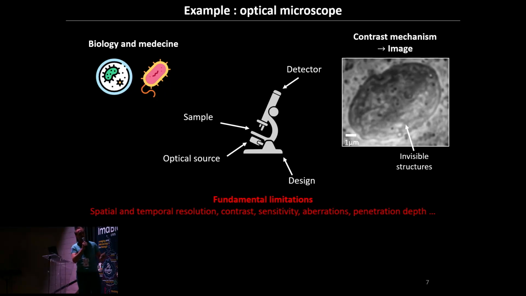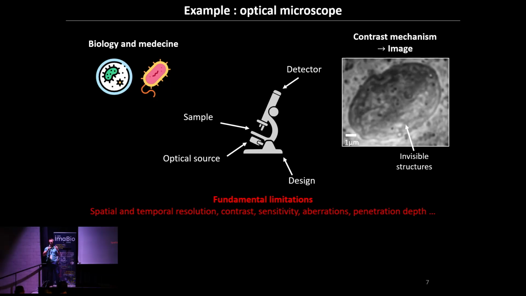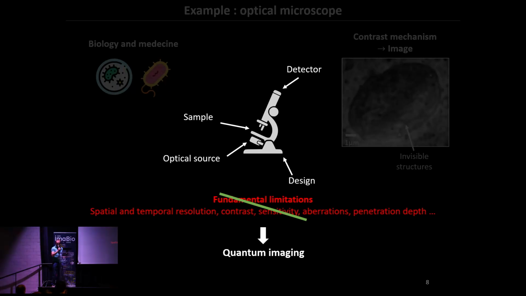There are many others that turn out to exist in all microscopes: temporal resolution, which translates also into contrast, sensitivity, aberration, penetration depth. The way we see it very simply, you can build a very, very big and complex microscope, but at the end you will reach this limit. You will be limited in how much information you can get by these fundamental limits linked to the nature of light. Quantum imaging, very simply speaking, aims at overcoming these fundamental limits.